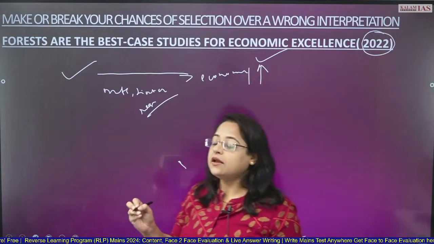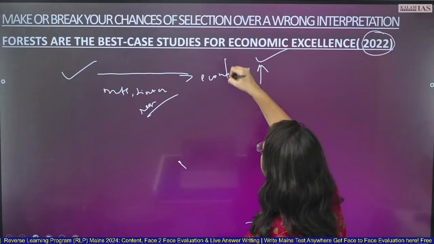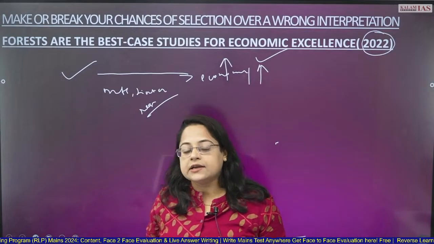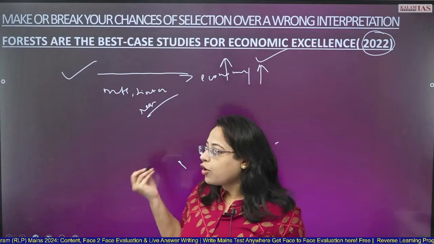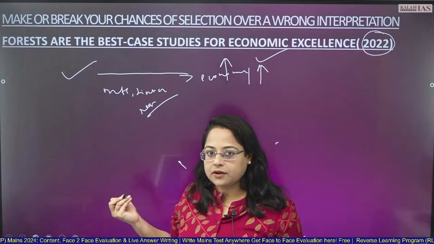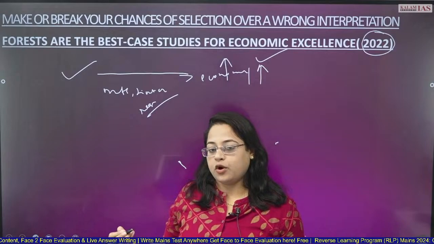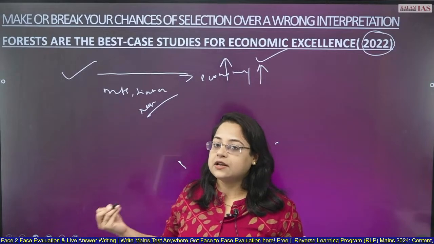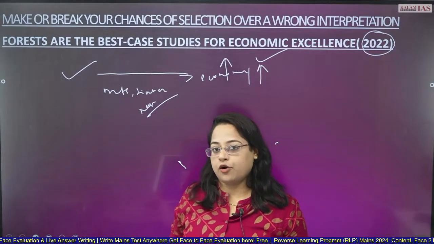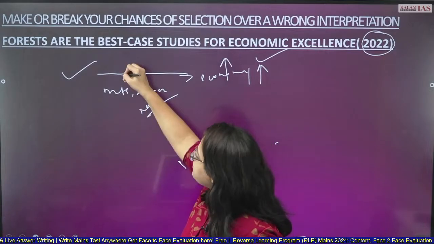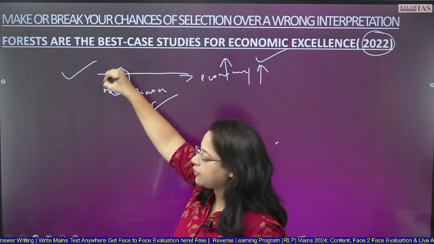This is what people had written in the essay paper. They thought it was an environmental topic, so they wrote more about the utility of forests in a nation, in an economy. But that is not the meaning of this essay. This point is only one aspect of the essay.